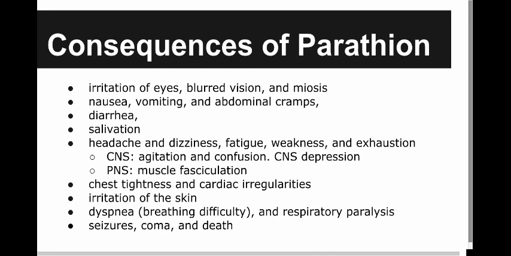So in terms of your CNS and PNS, you can have agitation and confusion. CNS depression altogether is a very serious thing, but in the PNS, the main toxicity here is the muscle fasciculations. You can have headache and dizziness, fatigue, weakness and exhaustion, which may be caused by the depletion of glutathione mentioned on the previous slide. The chest tightness and the cardiac irregularities can be severe. Irritation of the skin is relatively mild, as it's dermal absorption. You can have dyspnea, and in worse cases of higher dosages, you can have respiratory paralysis.